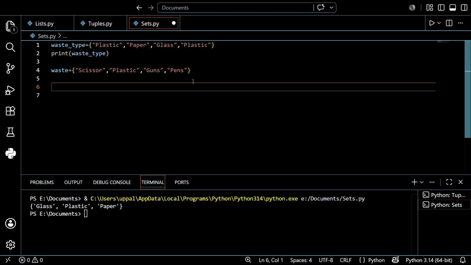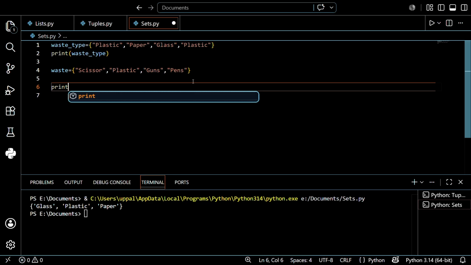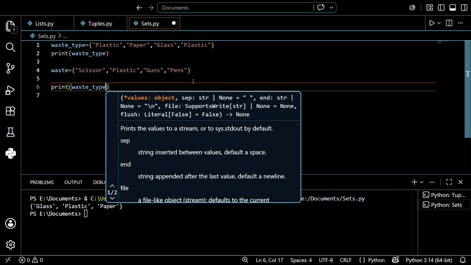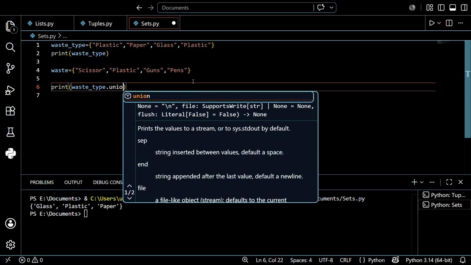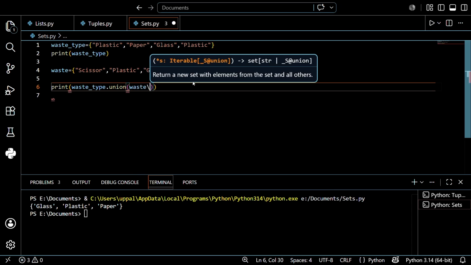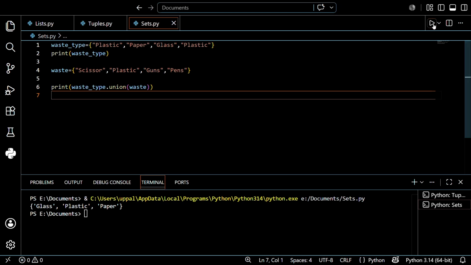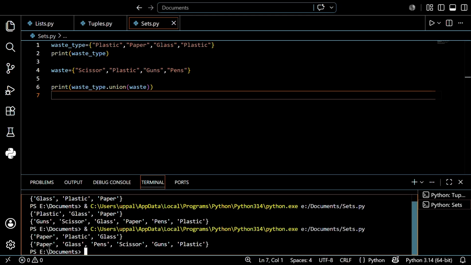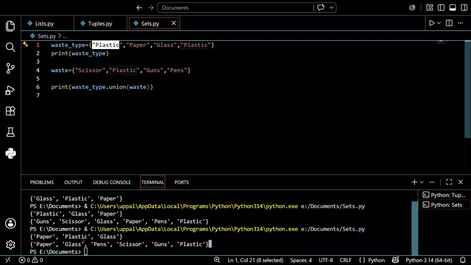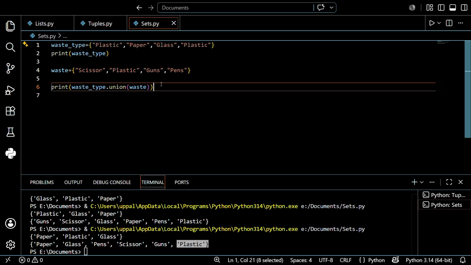coding. Let's see. I just want to print waste type dot union of waste. So let's see what will be the output. See, it shows paper, glass, pens, scissors, after that guns and plastic. Okay, you understand? And see, we chose plastic 2 times, but what is happening? It just printed 1 time, so it removed the repetition.